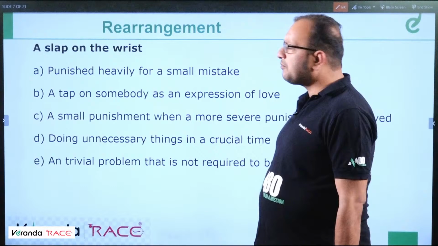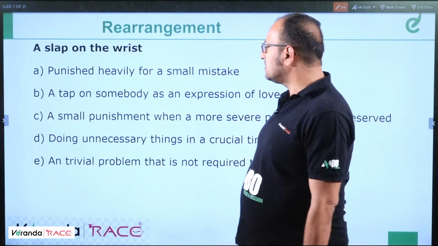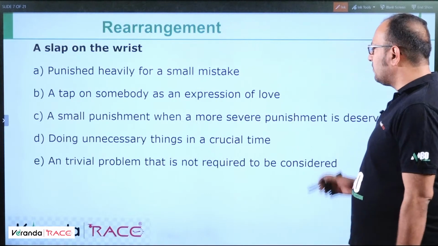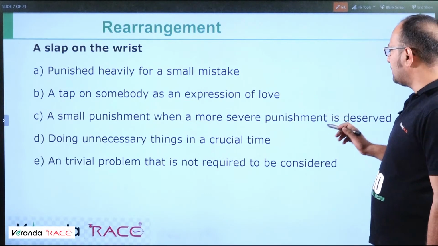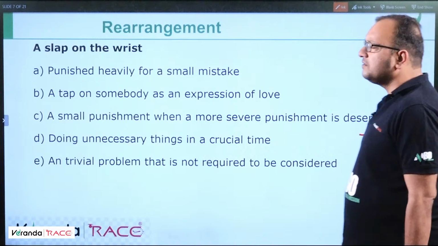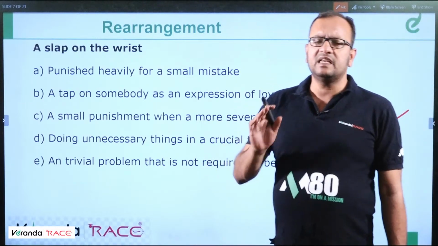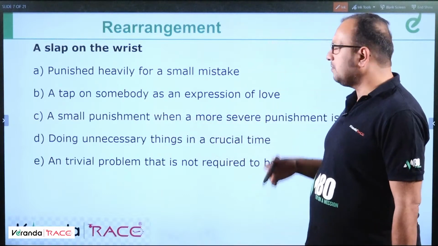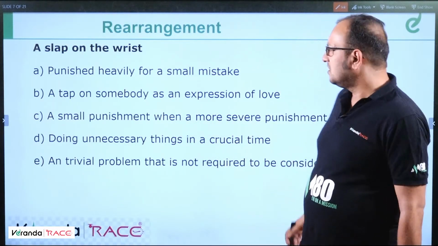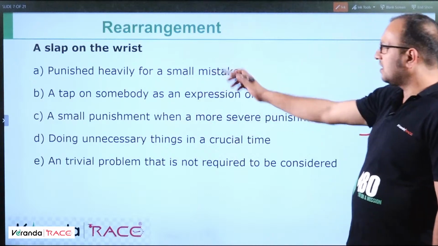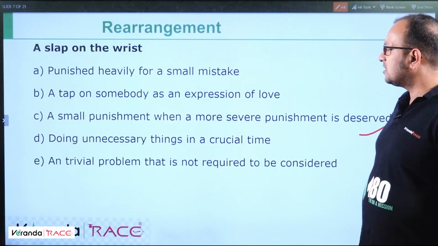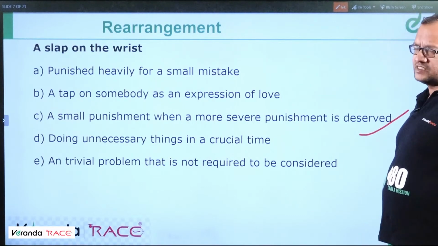Next, a slap on the wrist. A slap on the wrist means a small punishment when a more severe punishment is deserved. So somebody who makes a mistake, but gets a very small punishment, when a more severe punishment is to be expected. Fine. This is the answer. So the idiom a slap on the wrist means a small punishment when a more severe punishment is deserved.